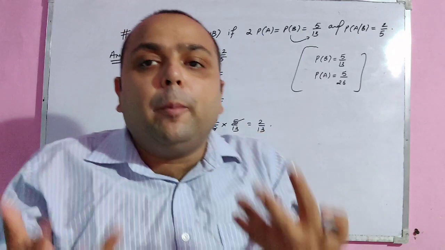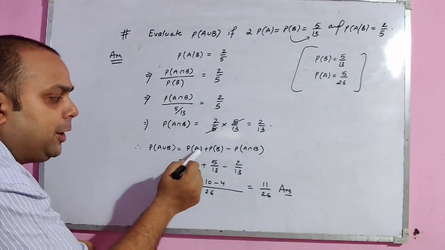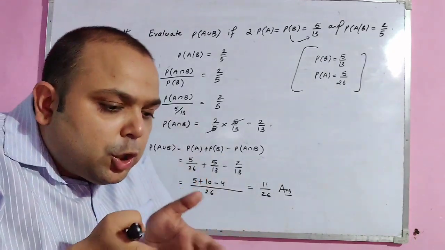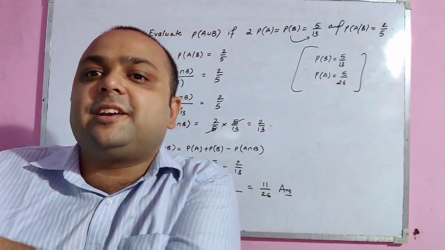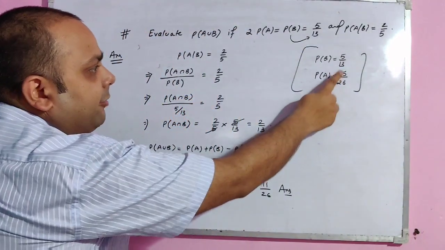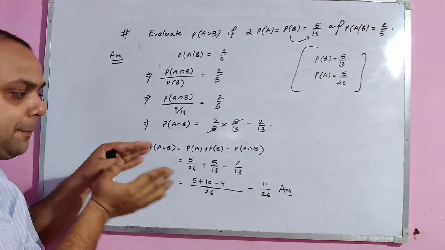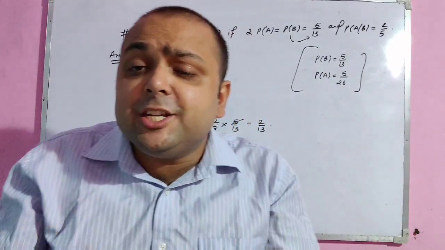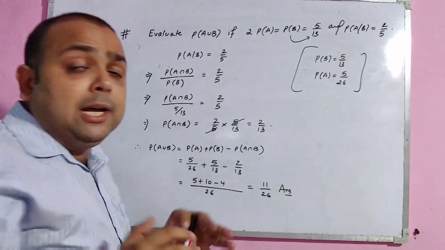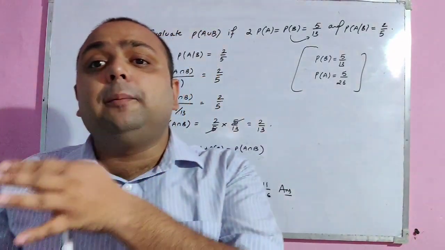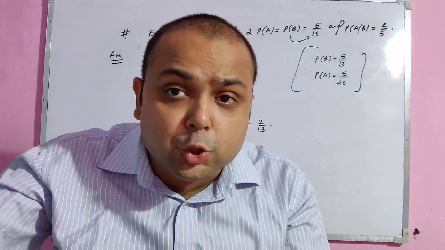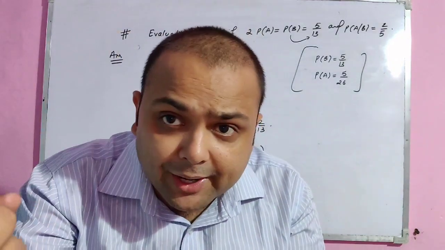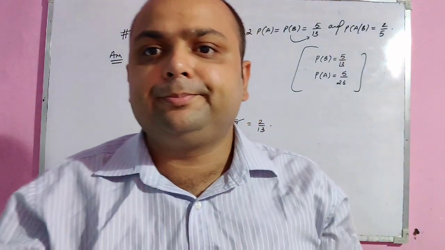Now as we know, probability of A union B is probability of A plus probability of B minus probability of A intersection B. The summation of both events' probability minus the intersection part, that is 5 by 26 plus 5 by 13 minus 2 by 13. Simplifying and solving, we get the answer 11 by 26. So to understand conditional probability, we should understand this concept first: the probability of A conditional B means the event B had already occurred, so it will come in the denominator, and the intersection part of A and B should come in the numerator. I will explain some more questions to you.